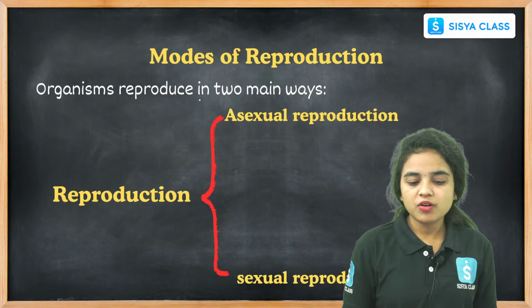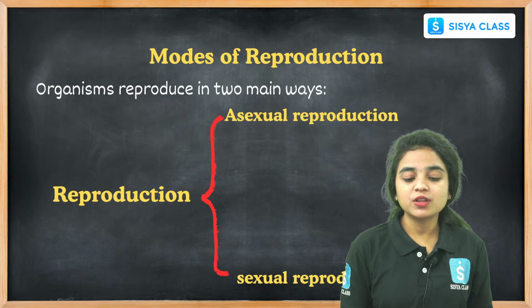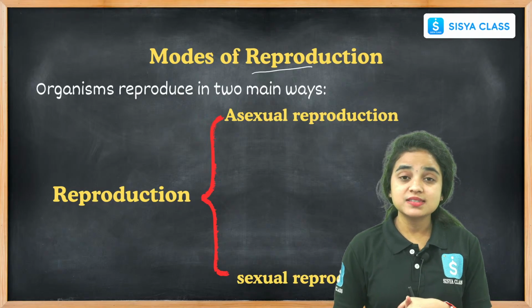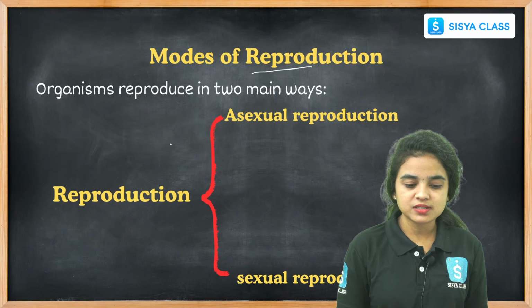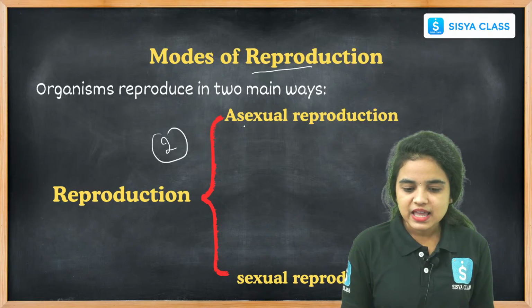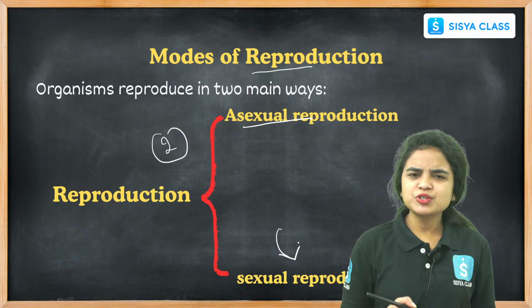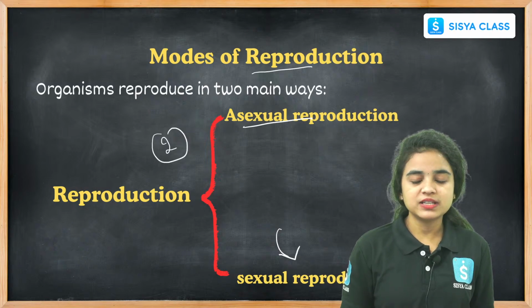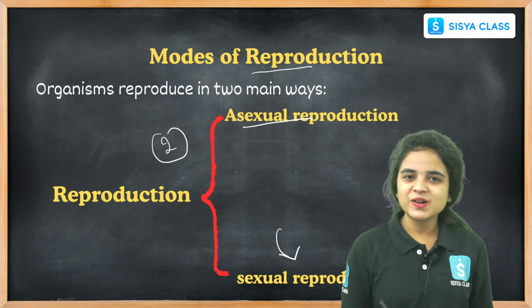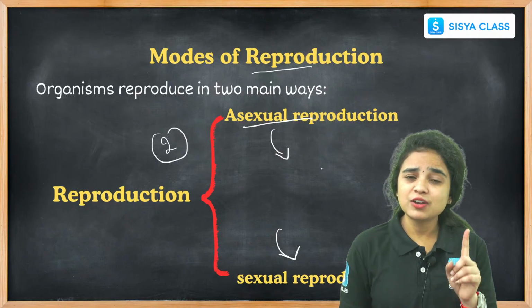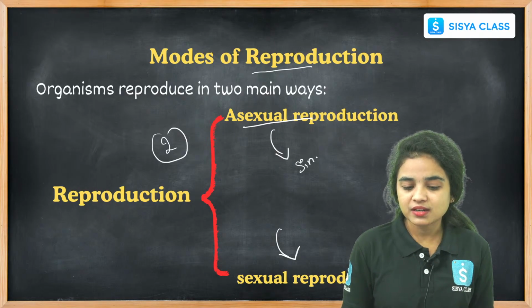While coming to the modes of reproduction, how many modes of reproduction are there, students? There are 2 modes of reproduction. What are they? One is asexual reproduction, another one is sexual reproduction. We have to know what is asexual and what is sexual. We already learned in our lower grades. Everyone knows that asexual means there is involvement of only a single parent, right?